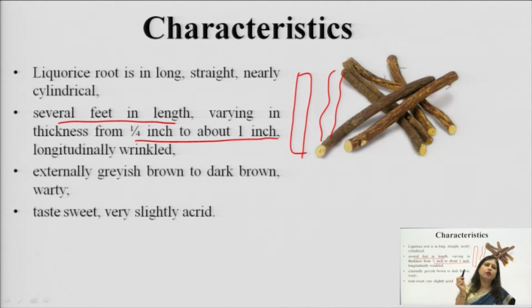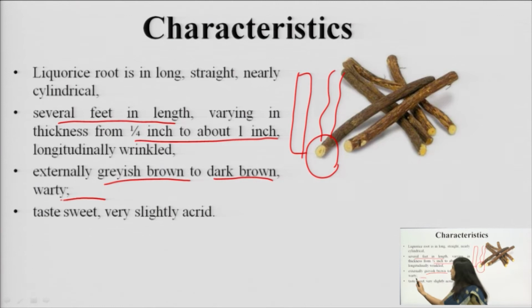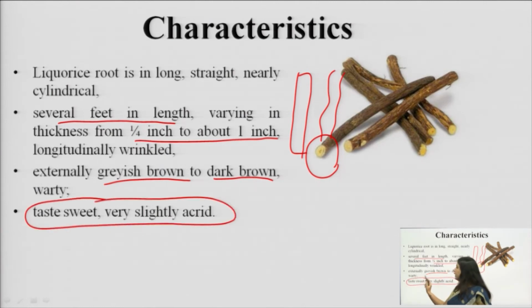The thickness is 1/4 inch to 1 inch, so the diameter of this root is 1/4 inch to 1 inch, with a maximum diameter of 2.5 centimeters. Externally it is grayish brown to dark brown; internally it is pale yellow in color. The taste is sweet and very slightly acrid. Here it is very important because saponins are generally considered to be bitter drugs. This is an exceptional drug where we have a sweet taste.